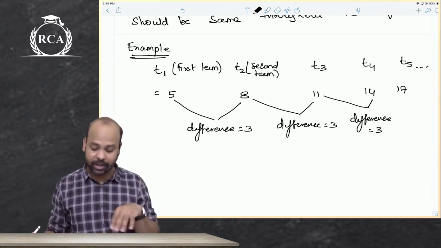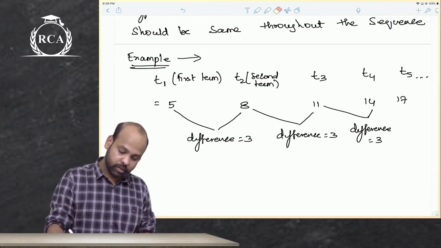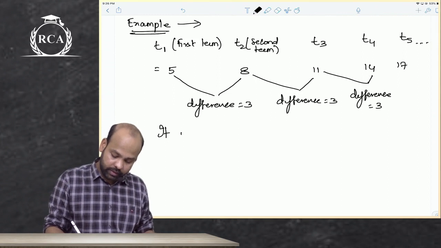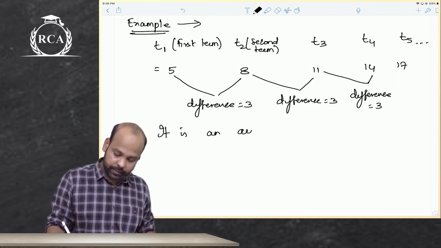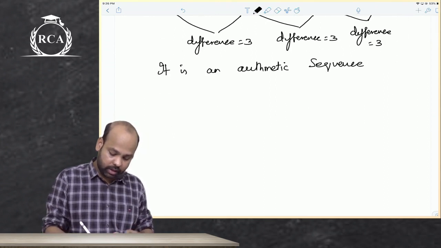Then it will be an arithmetic sequence. Yes or no? So it is an arithmetic sequence because the difference is the same. What if I tell you another example?